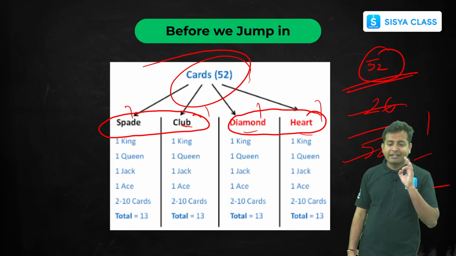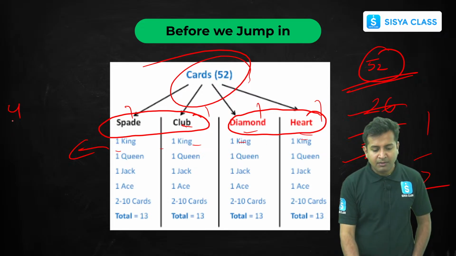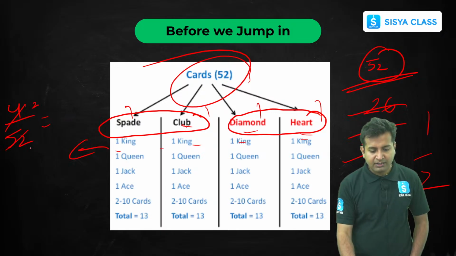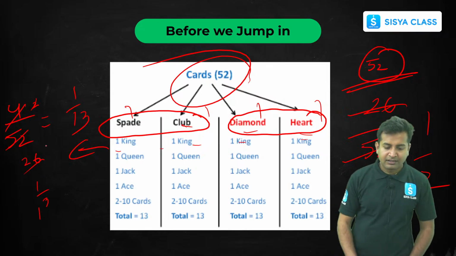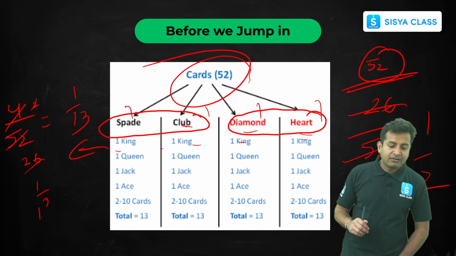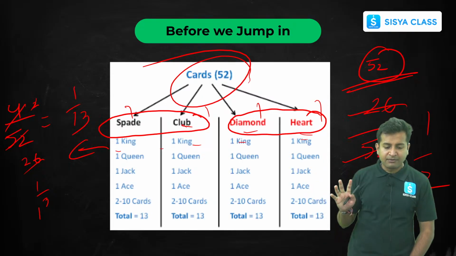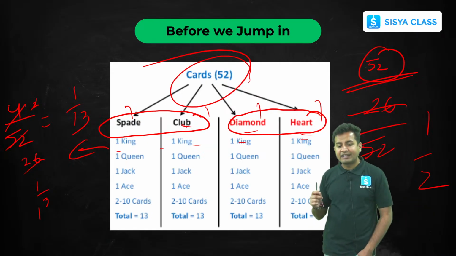Now what is the probability of getting a king? Getting a king is very simple. How many kings are there? 1, 2, 3, 4. So 4 upon 52. If we divide, it will be 2 upon 26, right? So again we divide, it will be 1 by 13. So the answer will be 1 by 13. Clear? Now the same goes for jack, the same goes for ace. Will it go the same for the number 2? Yes, exactly. We have 4 cards, right? So it will be the same thing.